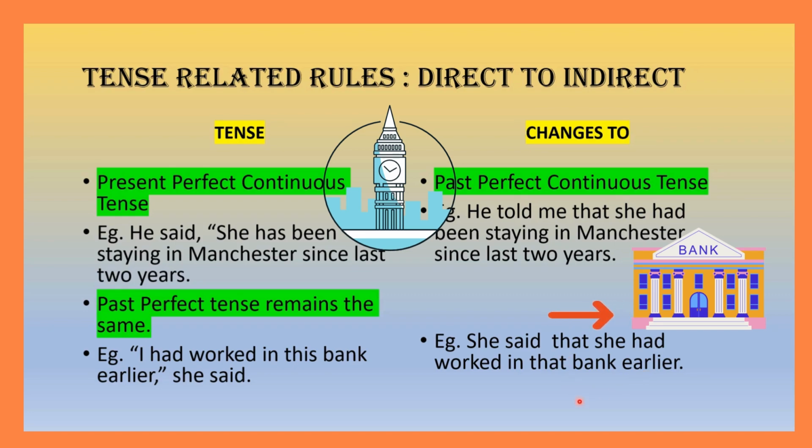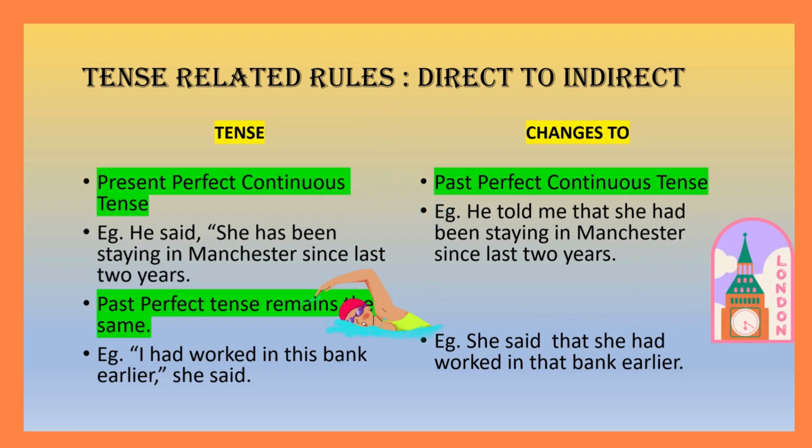Now here you can see some changes. I has become she. This word changes to that. So few words change. As I told you, time related and place related words change. So this is one example. We are going to learn this in the later on slides.